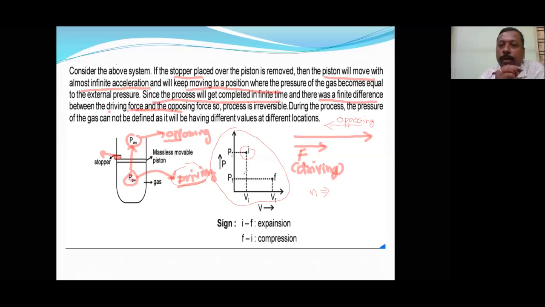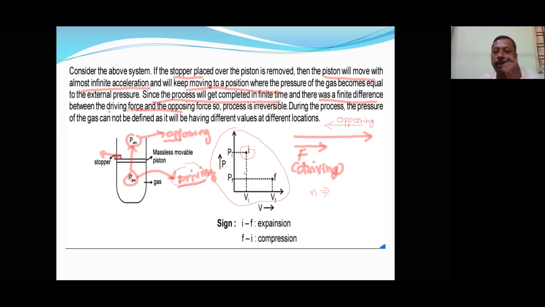We cannot measure P intermediate, V intermediate. They don't have definite values. Why? Because the process is very fast, so we cannot measure pressure at any intermediate stage.